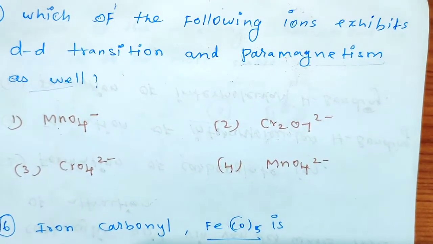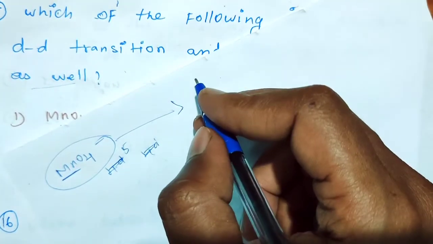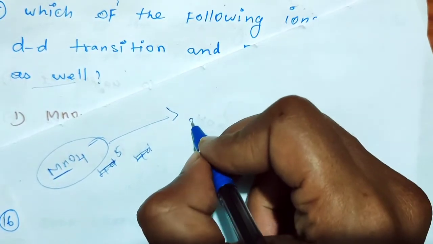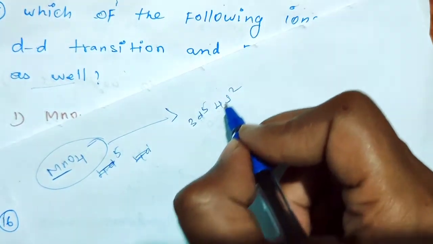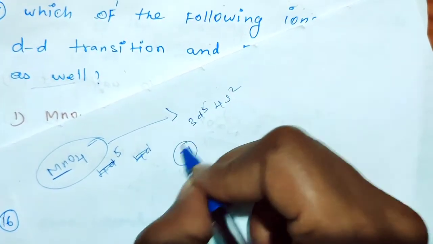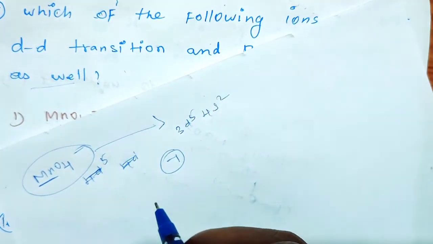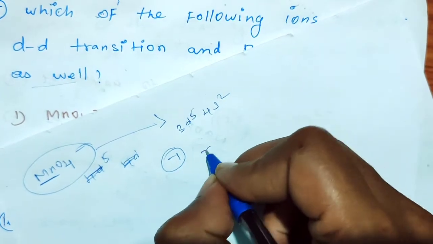Take MnO4 minus. The electronic configuration of manganese is 3d5 4s2, so totally 7 valence electrons are present. Now calculate the oxidation state. Take x.